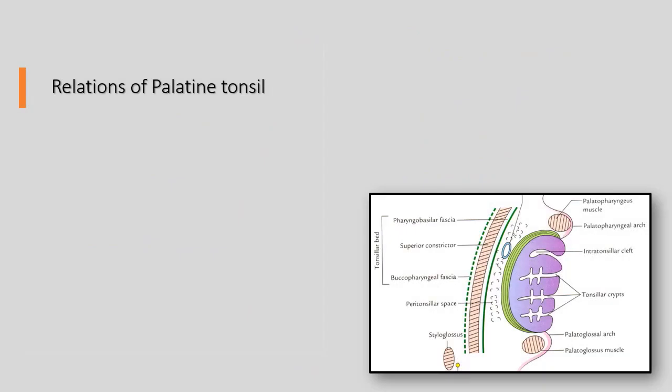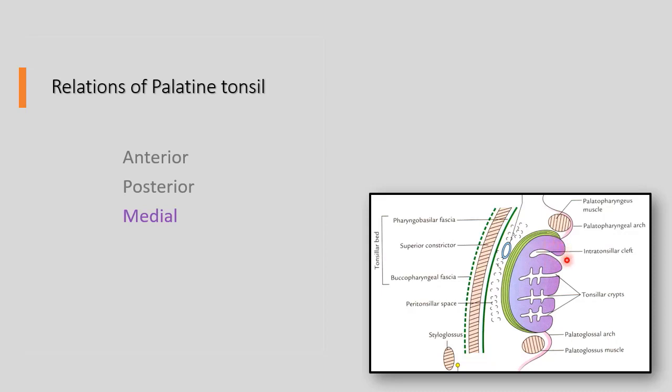Let us collectively see all the relations of palatine tonsil in detail. This picture shows transverse section at the level of palatine tonsil. Anterior relation of palatine tonsil is palatoglossal fold with palatoglossus muscle in it. Posterior relation of palatine tonsil is palatopharyngeal arch with palatopharyngeus muscle in it. Medial relation is it's open to oropharynx.